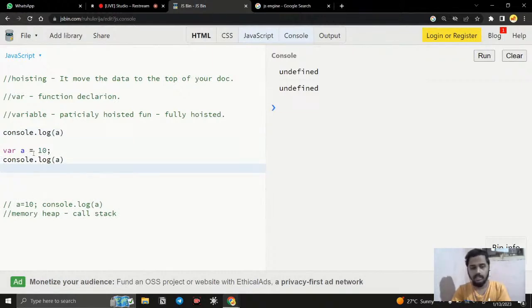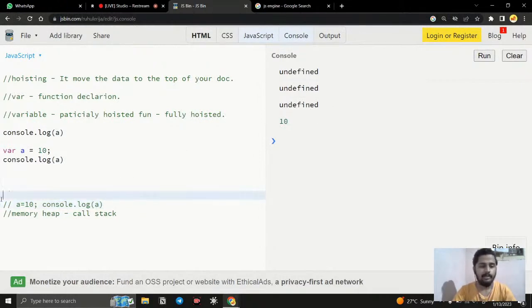Now the value is changed, and once the console.log A, the first function, is run, it will get removed from the call stack, and the memory allocation is changed, which means the values just change. Now this console.log is going to execute, and it is in the place of here. And when you call the function, now it is going to give me 10. Okay, so this is what is happening here.